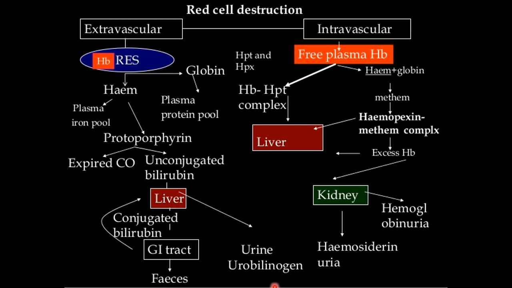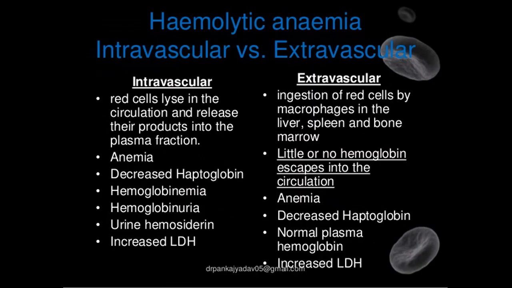They are returned to the liver and recycled directly into the bile again. A small portion of this reabsorbed urobilinogen is found in the blood circulation and is filtered by the kidney, that is renal glomerulus, and excreted in the urine as urobilinogen and urobilin. This is the extravascular hemolysis mechanism.